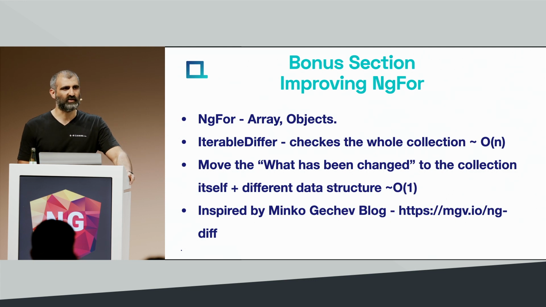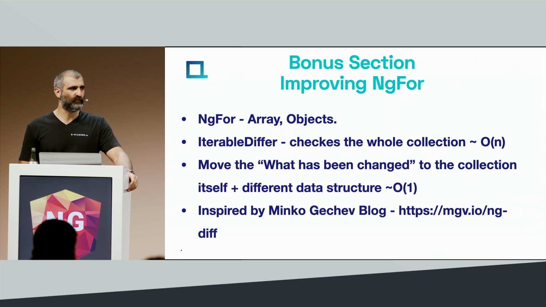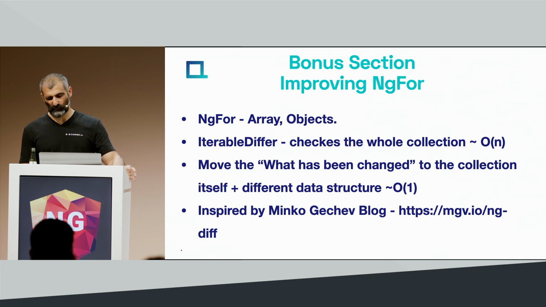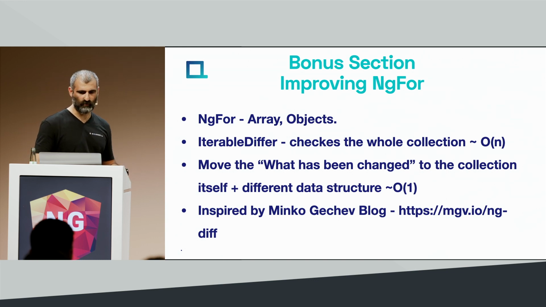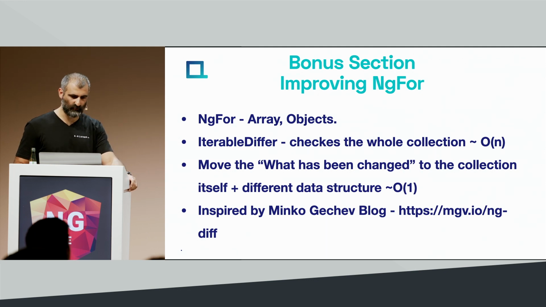And with that, you can reduce your runtime complexity to O of 1. And with that, you can create your custom differs and extend the default differ. We have no time to go over the slides of the code, so I will share all the slides anyway, and also just check Minko Gechev's blog. It's pretty amazing to see what you can do with it.